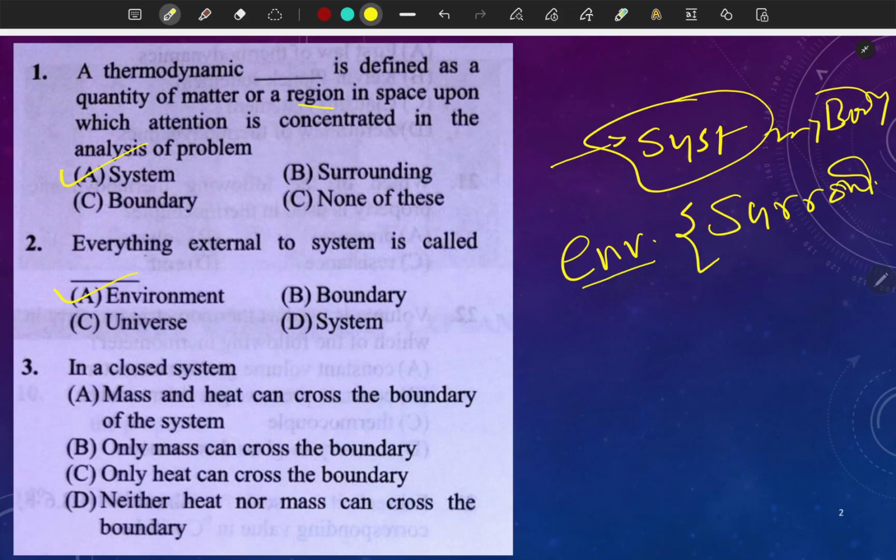Now question number 3, in a closed system. So what do we understand by a closed system?